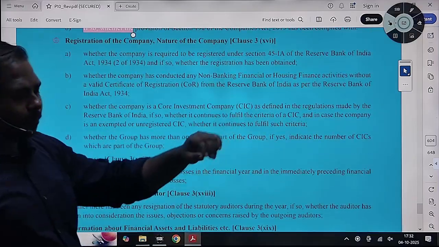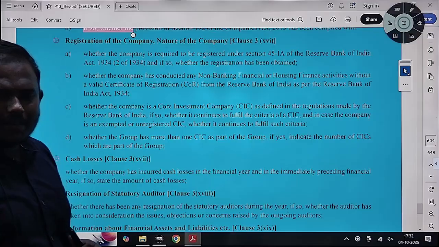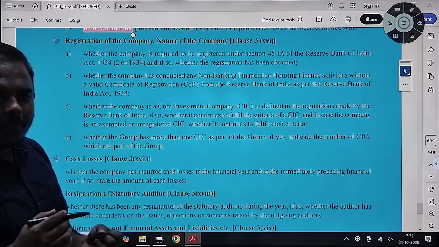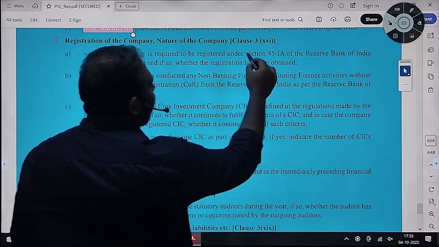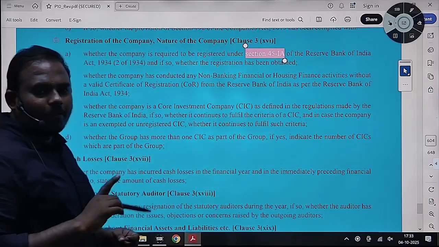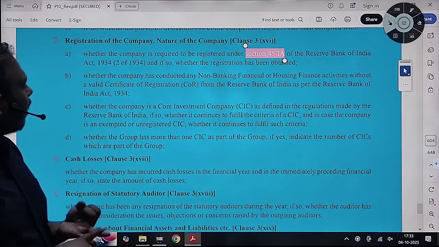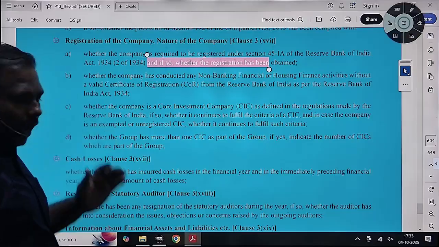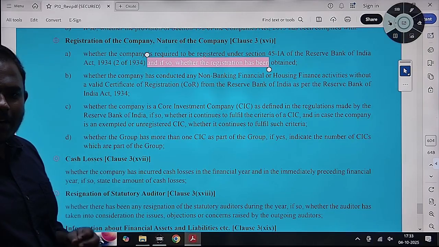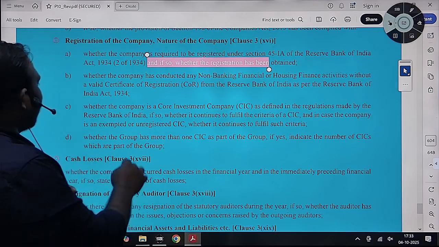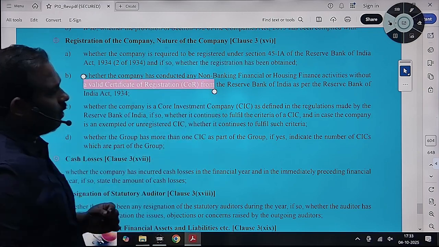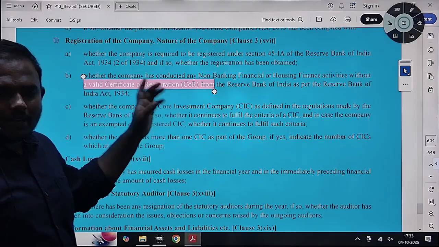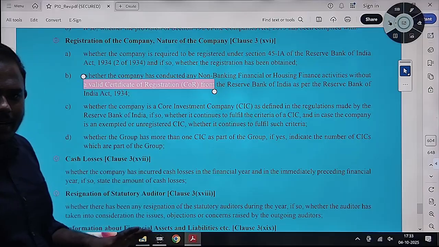Registration by the company: in the case of a non-banking company, an NBFC comes under RBI. Whether they have obtained registration under Section 45-IA of the RBI Act, and the registration is valid as on date, and as on the financial year it should be valid as on the balance sheet date. The auditor has to check the valid certificate of registration: whether registration has been taken or not, and whether it is valid or not.